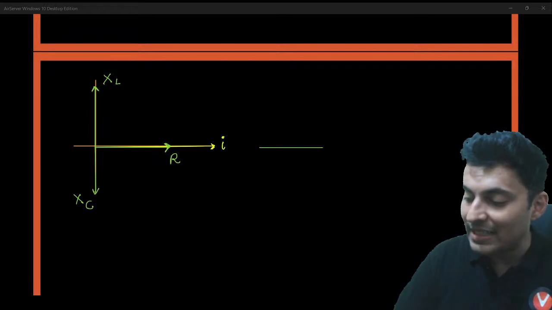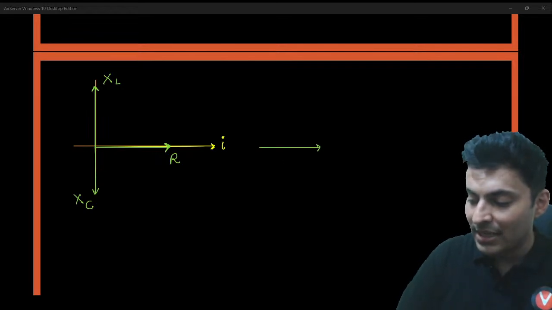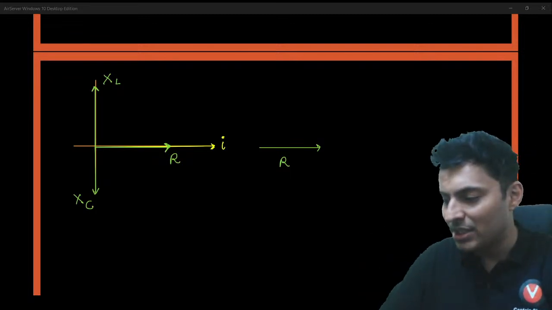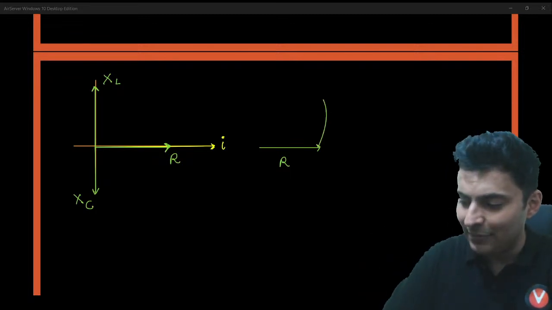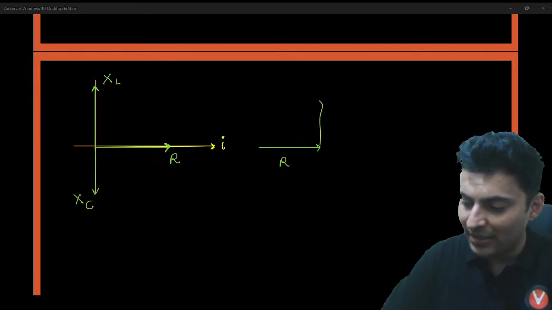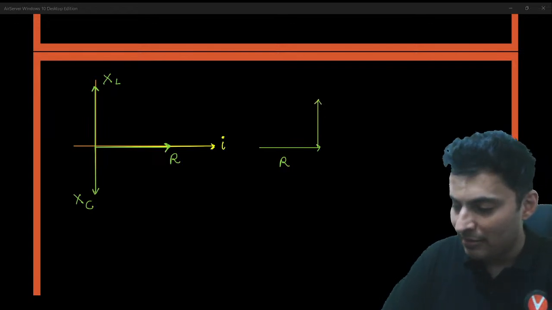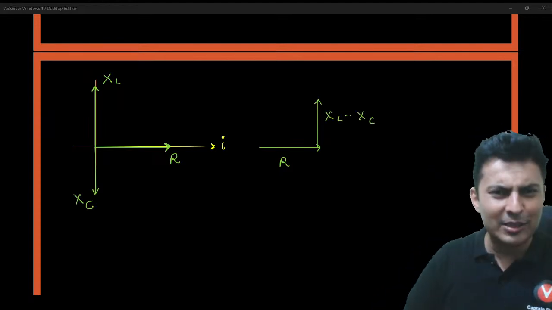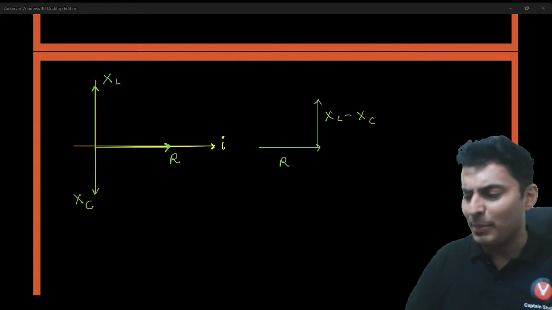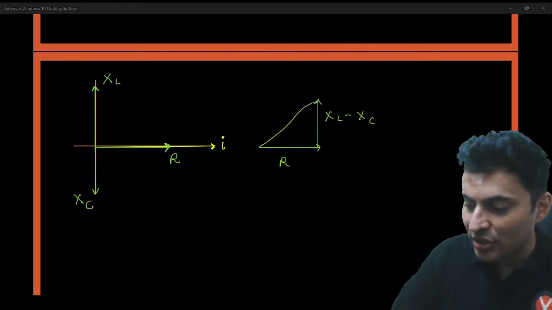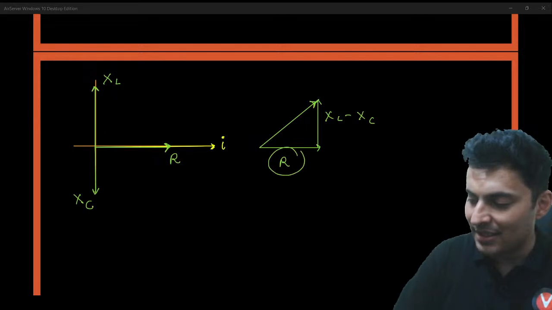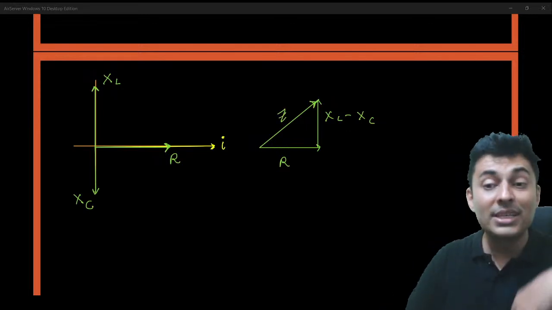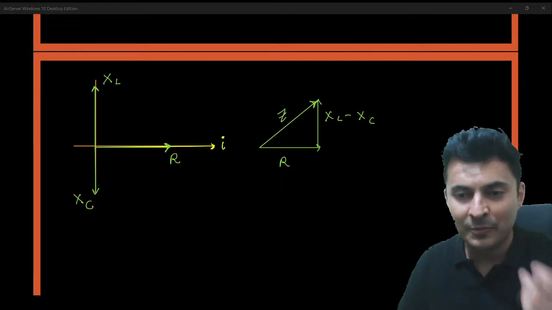If you add these resistances vectorially, XL and XC are opposite, so they will partially cancel. You are just left with XL minus XC, assuming XL is more; if XC is more, then XC minus XL. The resultant of resistance and reactance together is denoted by the symbol Z, which is impedance.